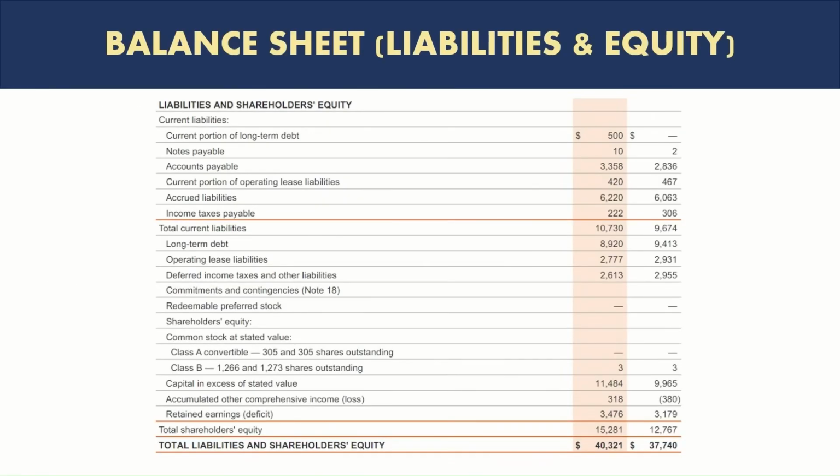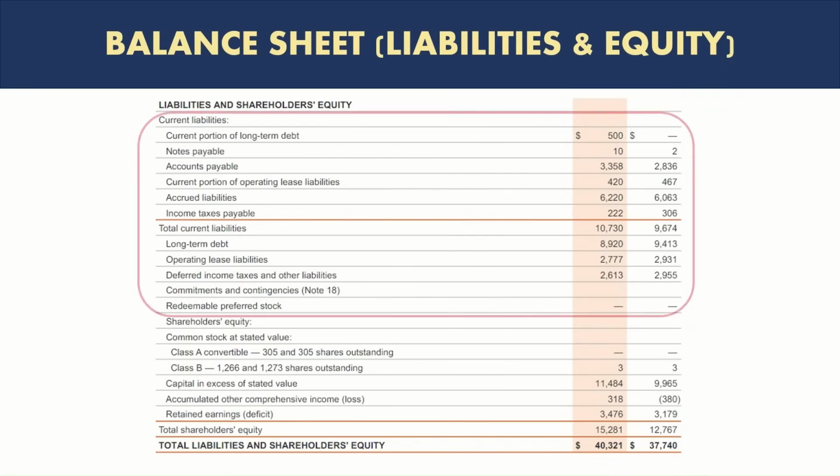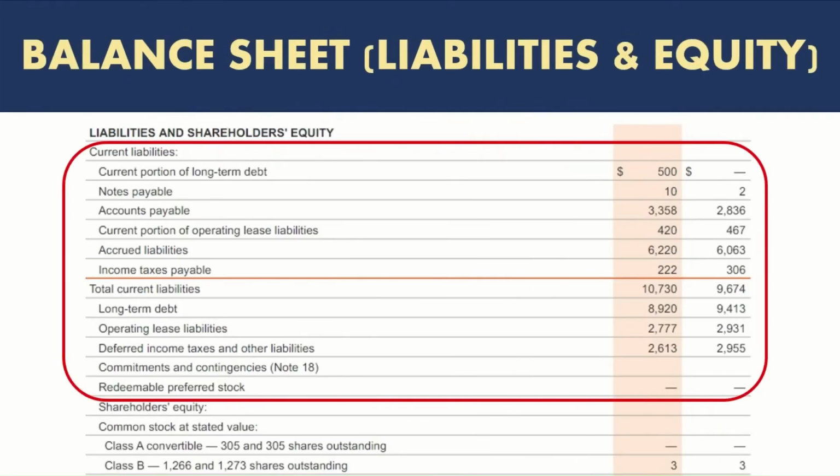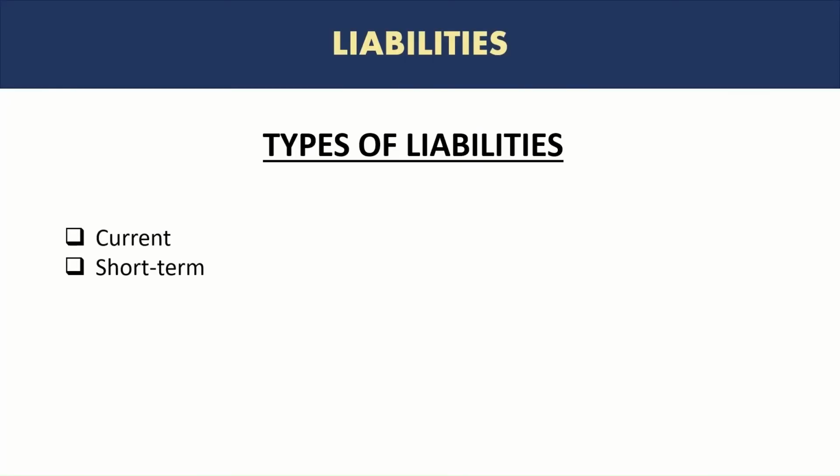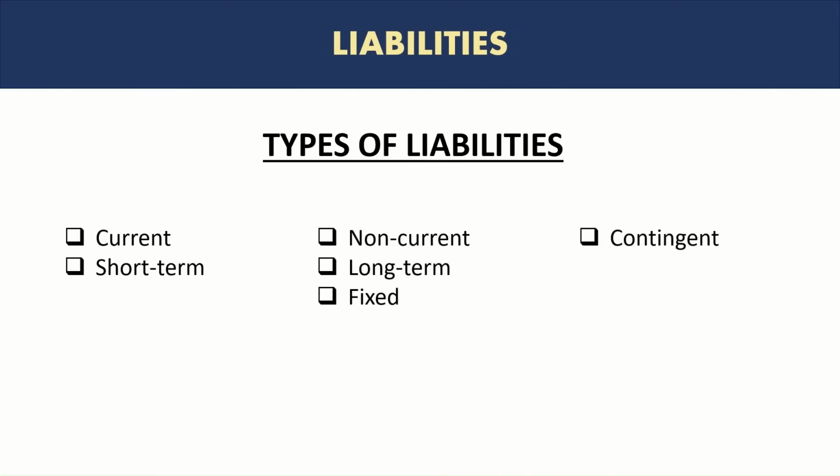So if you look at the balance sheet of Nike again, now we are looking at the liabilities and the equity section. Here you can see the top section shows all the liabilities that the company had for the year ended May 31st, 2022, with the respective amounts shown in dollars. Types of liabilities, similar to assets: there is a current or short-term liability, and then there is a non-current or long-term liability, and there is another category which is the contingent liabilities.